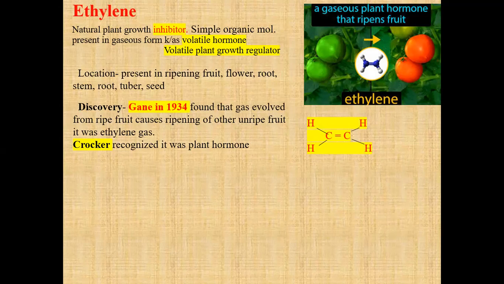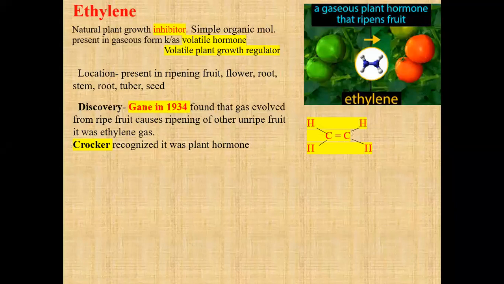You can observe this if there is a custard apple plant at your home: when the custard apples ripen, a sweet smell is observed. That is nothing but ethylene gas. So Gane said that ethylene gas is responsible for the ripening process of fruits.